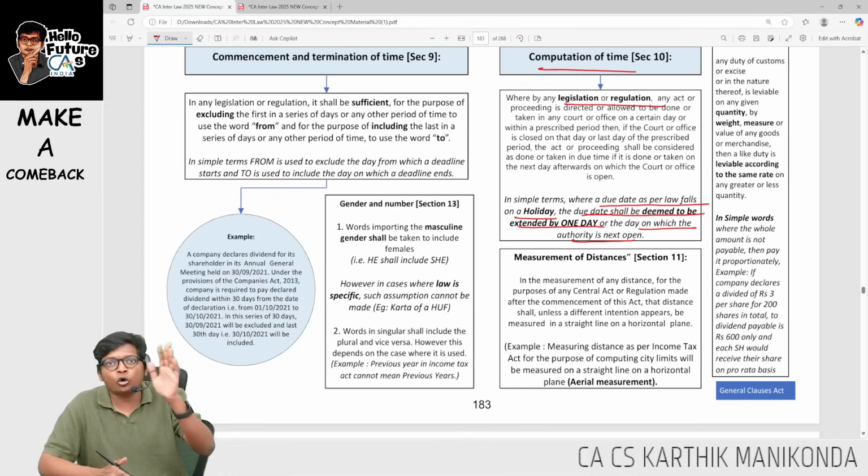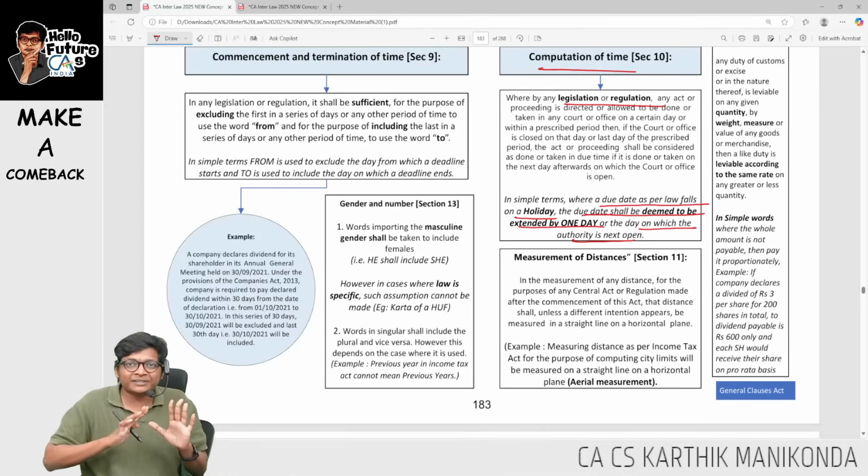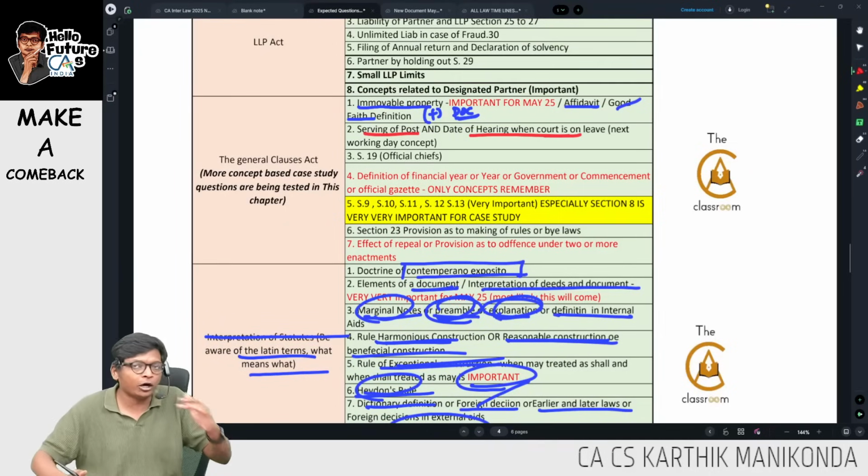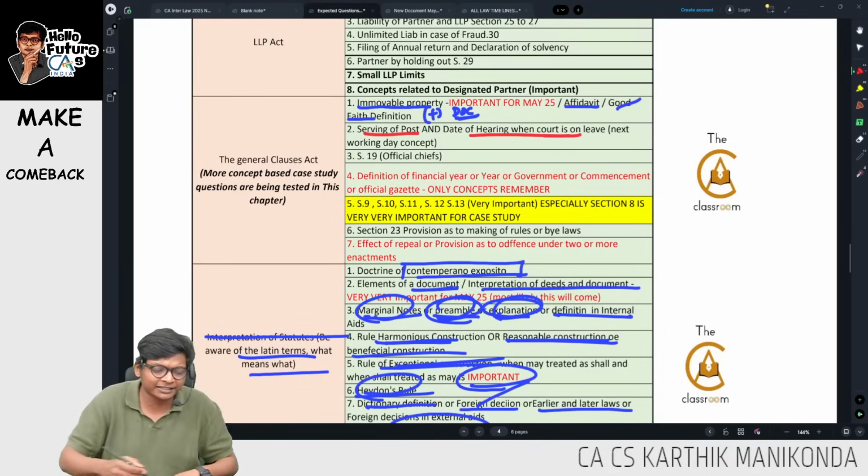That means when is the court next open? It's not the next day or the preceding day. It's the next working day, or the next day when the authority is open, guys.